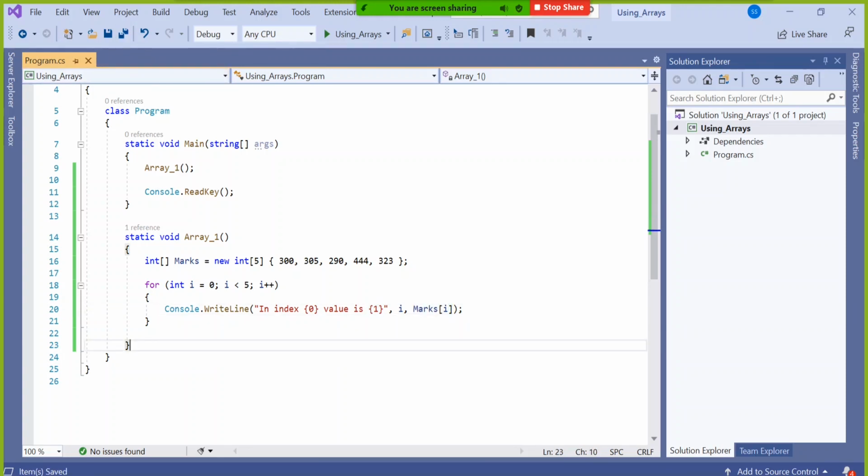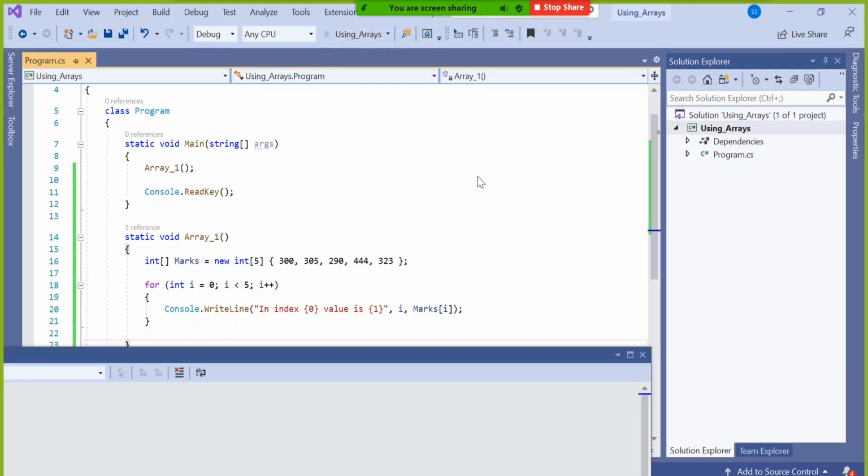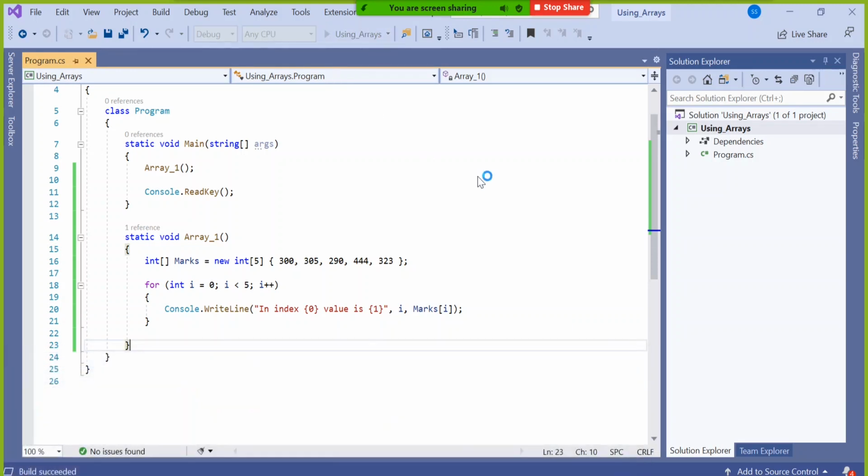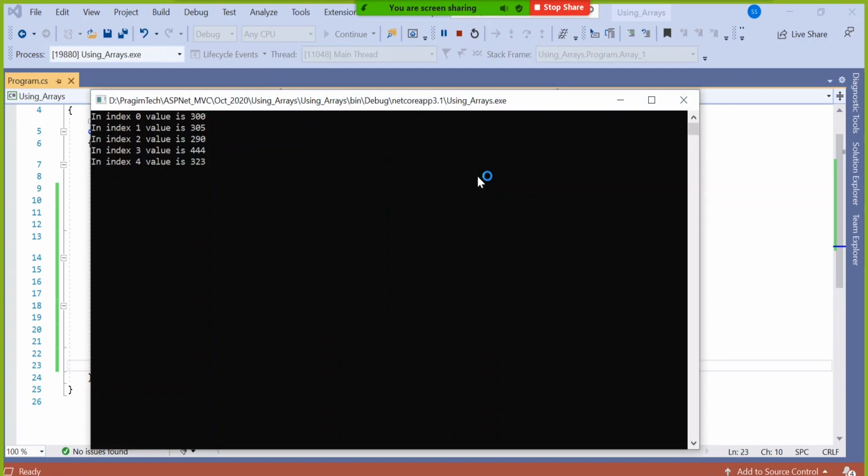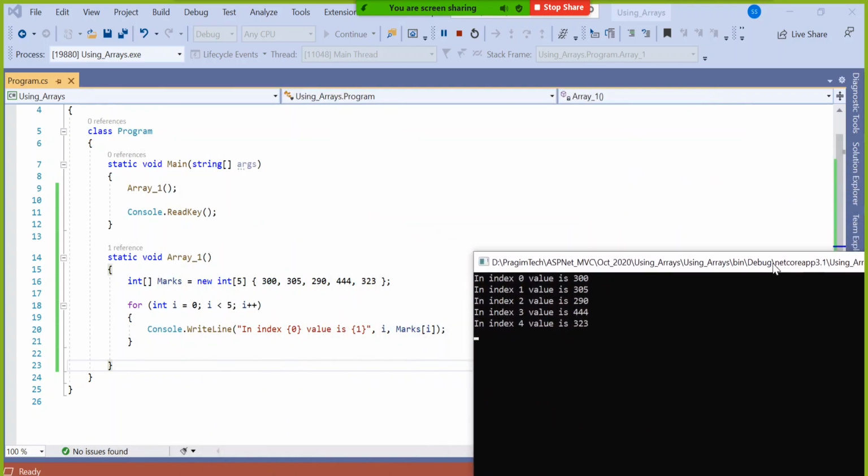Okay, now run it and see. It will display 5 sentences, and the sentence will be something like this. In index 0 value is 300, in index 1 value is 305, in index 2 value is 290. So this time I displayed index as well as value if necessary. So keeping it just near to this, look into this program and look into this output. This is called real-time use of loop.